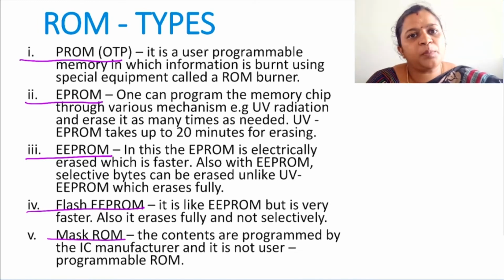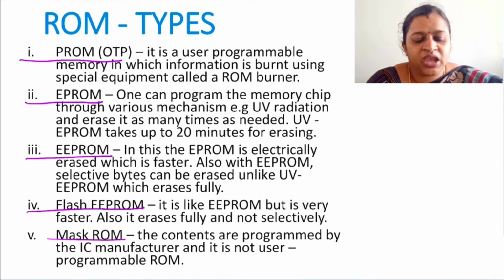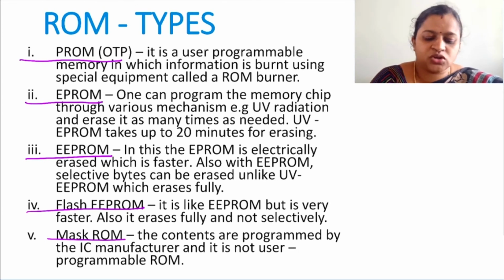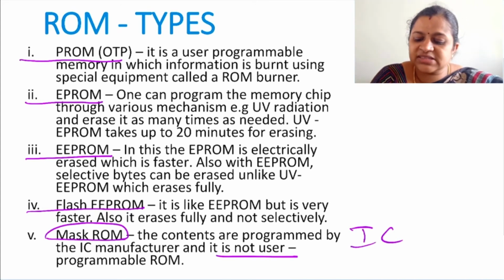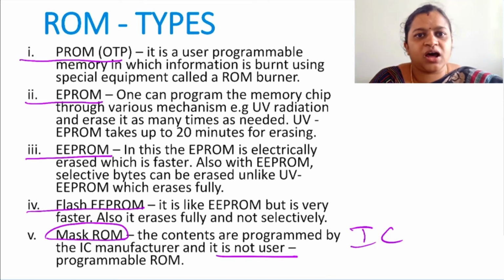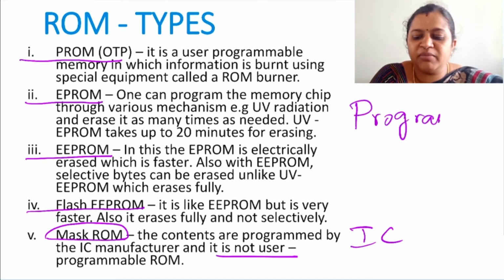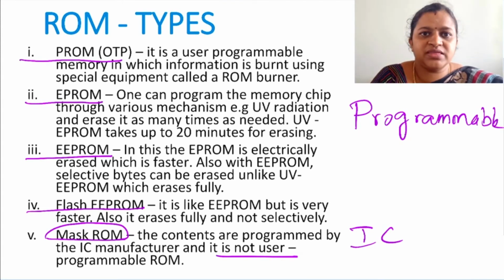I told you that you cannot perform any write operation in ROM, but you can program it. Okay. So Mask ROM is not a user programmable ROM. It means it will be programmed by the IC manufacturers themselves. The users cannot program it. Now the remaining 4 types are user programmable ROM. The first one is PROM. PROM stands for programmable read-only memory. This can be programmed only once by the user.